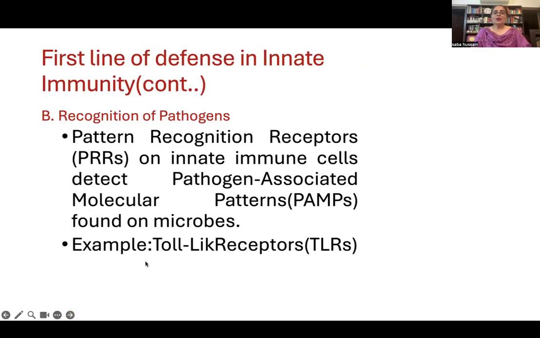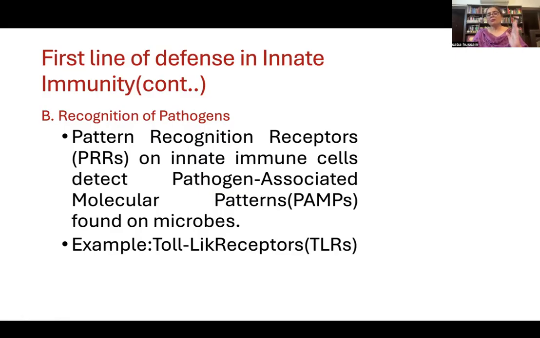Then we talk about the next part of the defense, recognition of pathogens. The external physical barriers are trying to protect us, that is the first line.